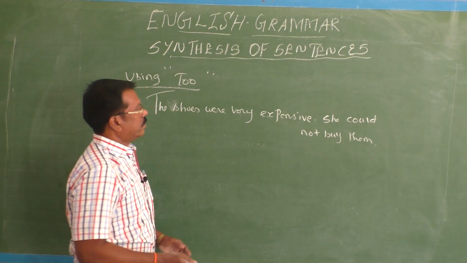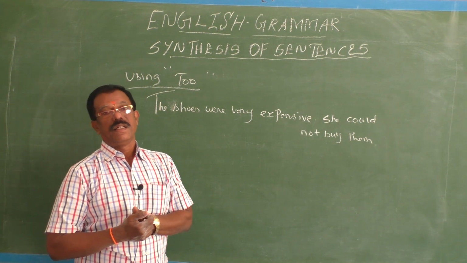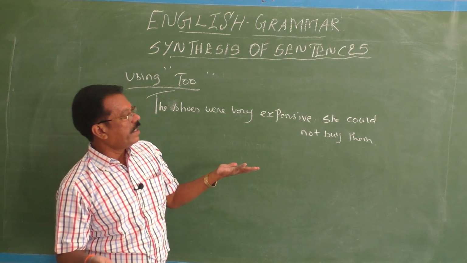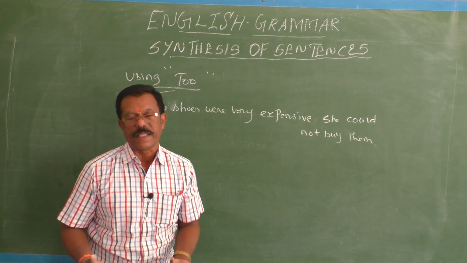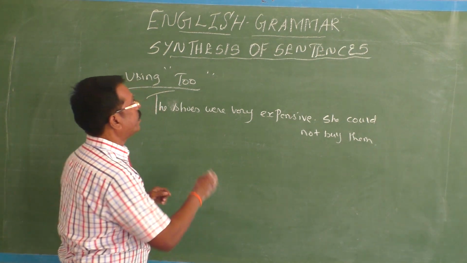So, the cost of such shoes was very high, very expensive, very costly. What's the result? She could not afford to buy them. That's the meaning. So, by using this too, you can change this one.